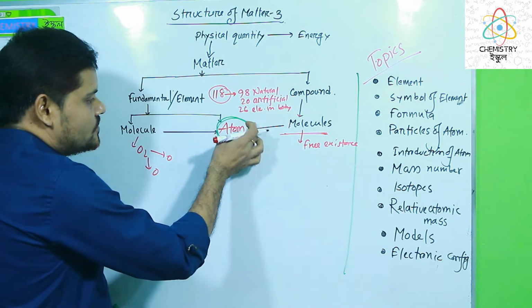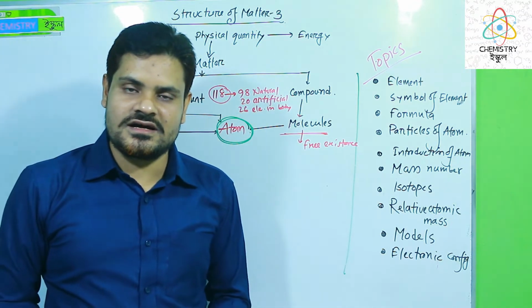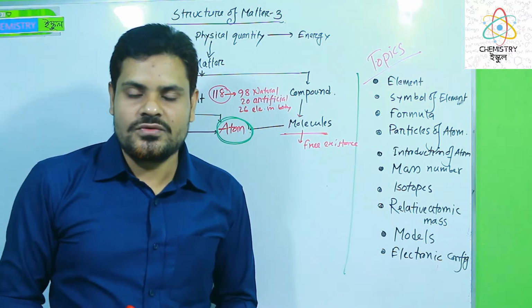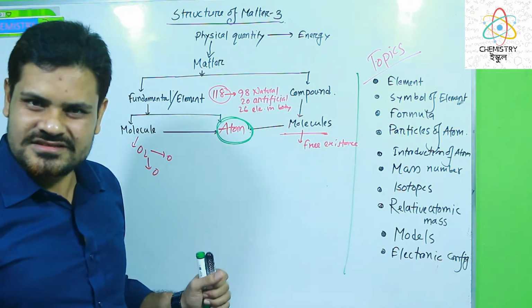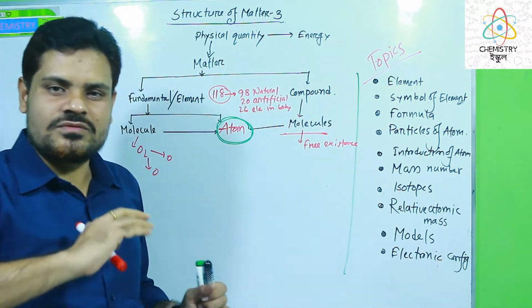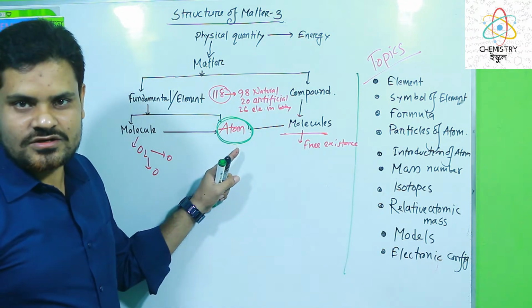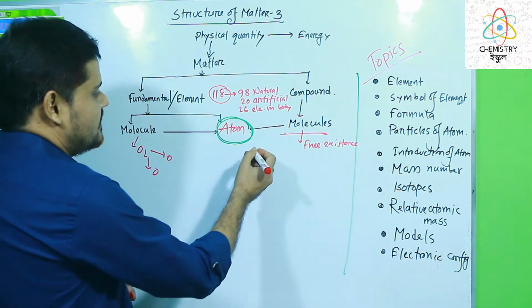To know the structure of the atom, different scientists proposed different ideas. We can't get the structure of an atom overnight. It takes much time to describe the structure of the atom.